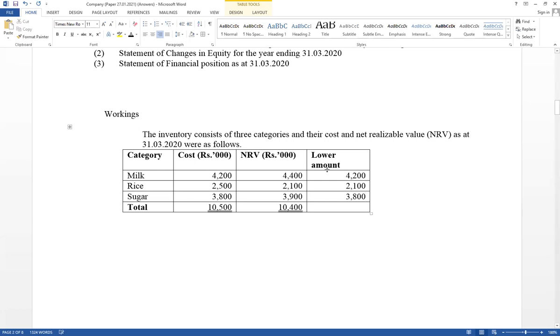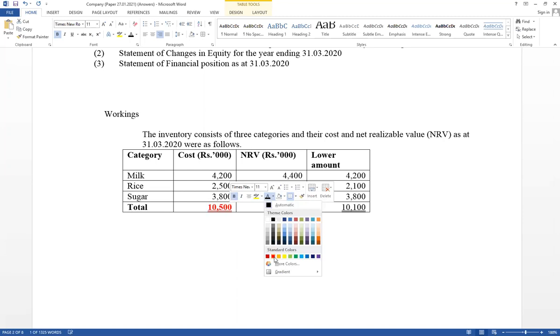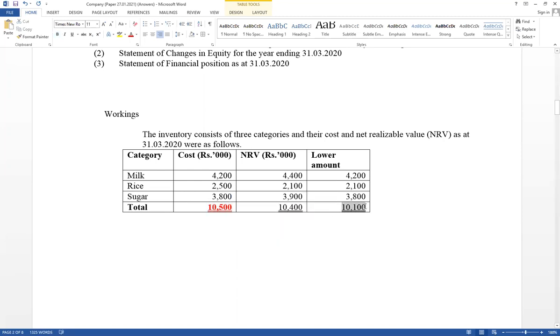Then take the low value, its total amount: 4,200 plus 2,100 plus 3,800. Therefore, low amounts, its total value equals 10,100. This is the cost value based on matching concepts. And this is the low amounts, its total value.